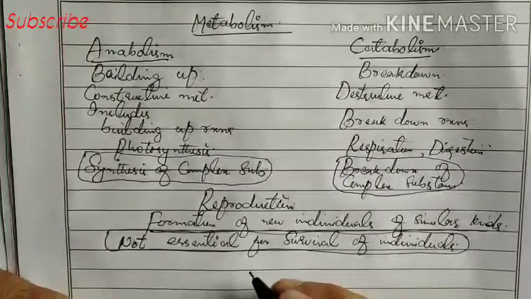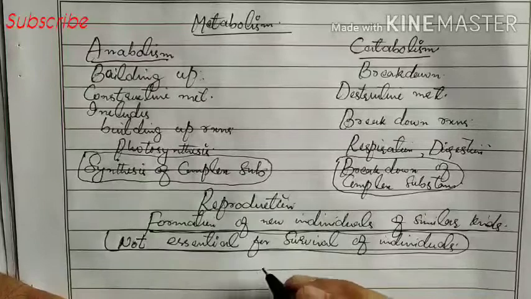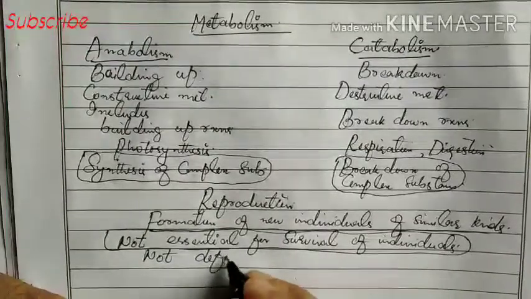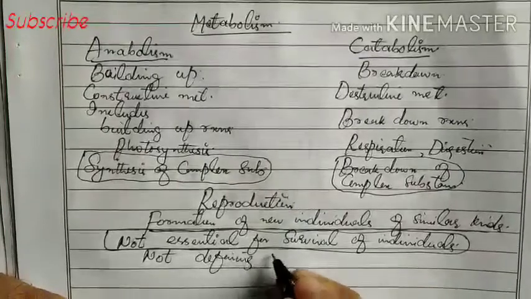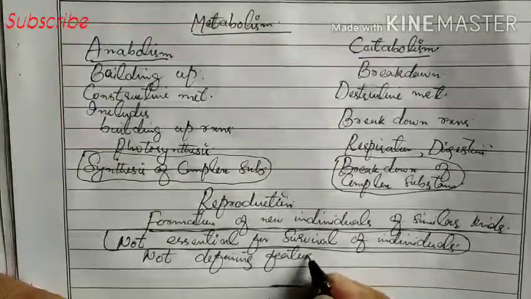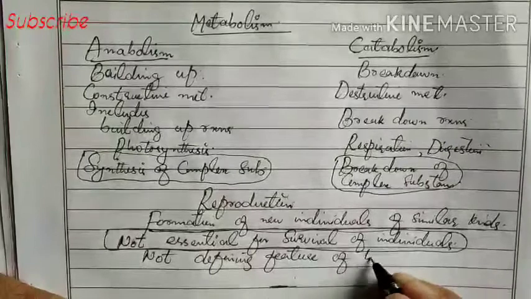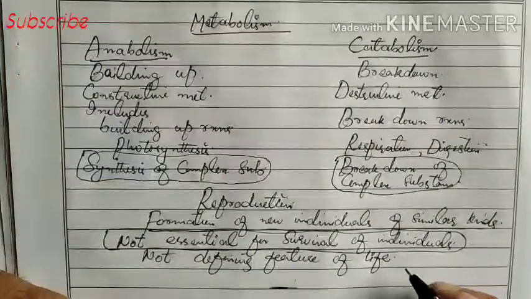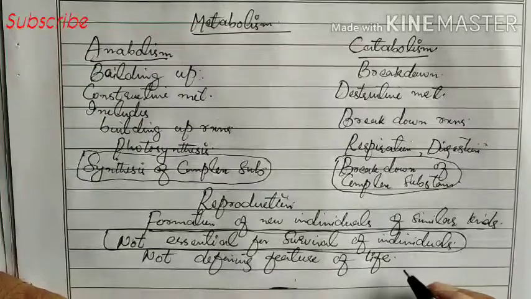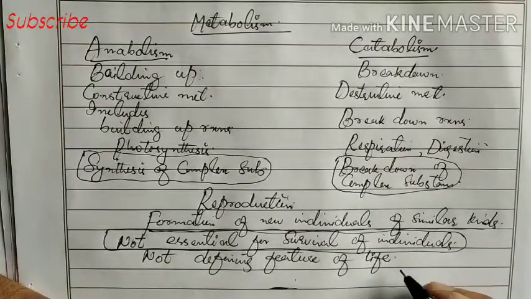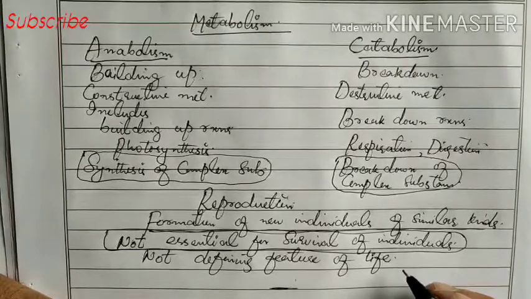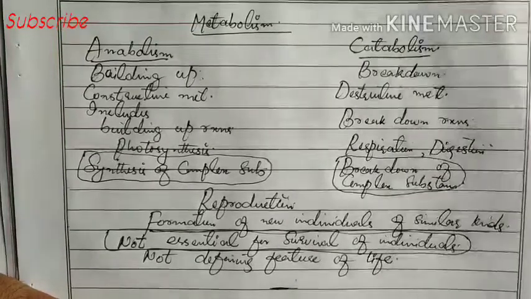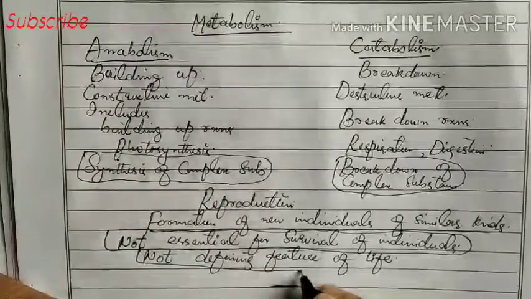One more important point is it is not a defining feature of life. For example, there are some organisms which are not able to reproduce. We cannot say that they are non-living. For example, sterile humans are there. They are not able to reproduce. We can't say that they are non-living. So it is not a defining feature of life.